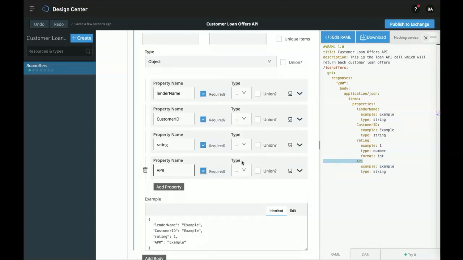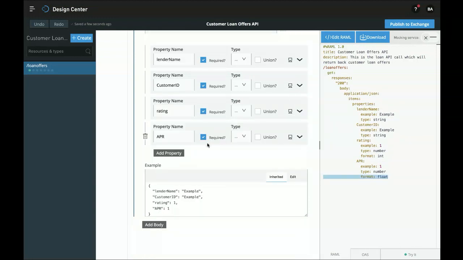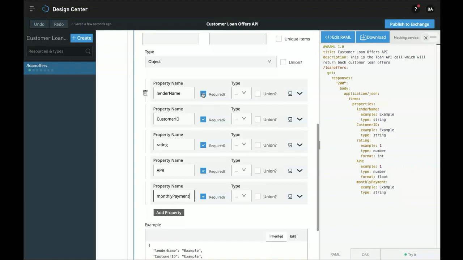So let's also add APR, and this will be a number, and let's make this a floating point number. And then finally, we have our monthly payments amount. We'll leave that as a string, and I can uncheck the required fields here.